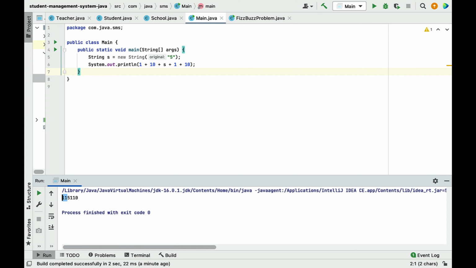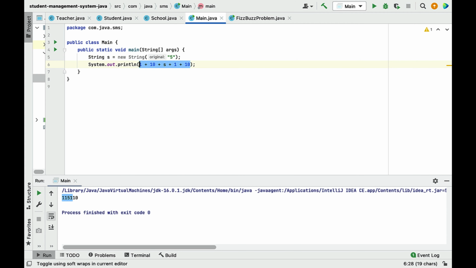After that we have a string object. It contains 5, and then 5 is concatenated with 11. Now it becomes 11 5. Still, 5 is a string, so it will again concatenate with 1. It becomes 11 5 1, and again the string is concatenated with 10.